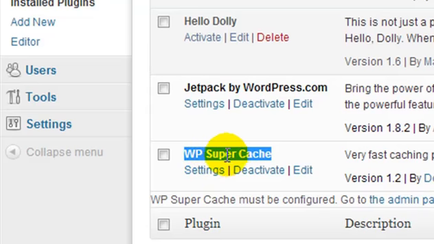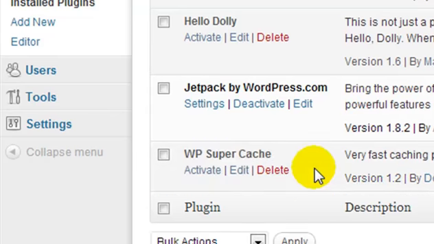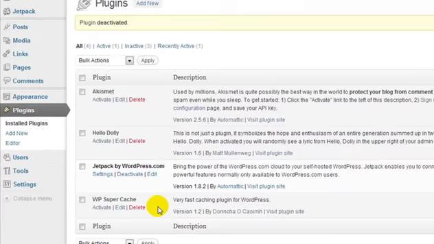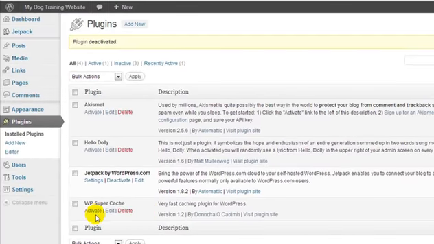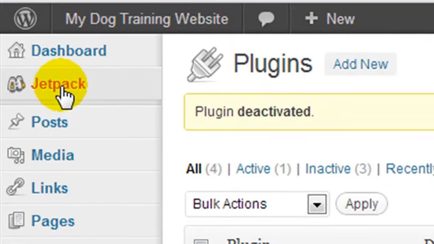Now, WP Super Cache, you need to click on Deactivate. The reason I say this is because when you're first setting up your website, if this is active, it's going to cause some problems and you're not going to see all of these changes that you're making because it's going to be showing you the cached version of the web page. If that doesn't make sense, don't worry about it. Just deactivate. We're going to leave Jetpack for WordPress.com active, and we're actually going to scroll up and click on Jetpack.